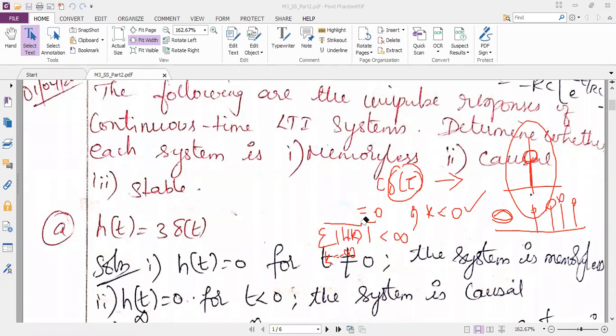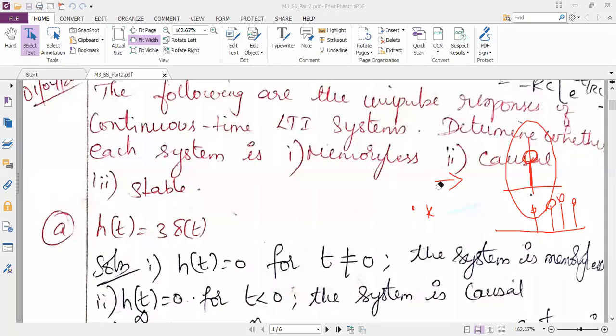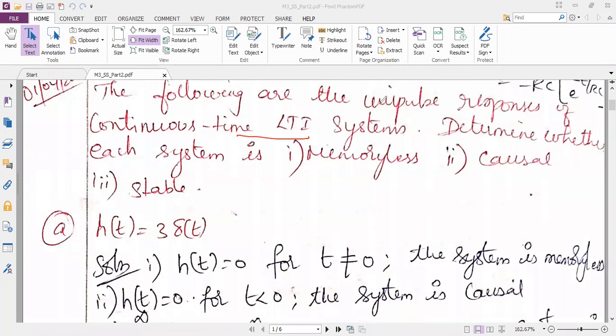I want you to solve the problem along with me so that you will get practice. The question is, the following are the impulse responses of the continuous time LTI system. So now we are doing the problems for continuous time signals. Determine whether the given system is memoryless, causal and stable. This is your question. We are going to verify only three properties here, whereas in the earlier module there were some more properties like linearity, time invariance, etc.